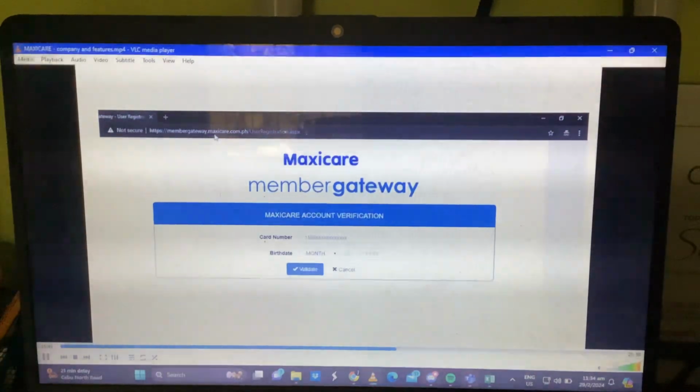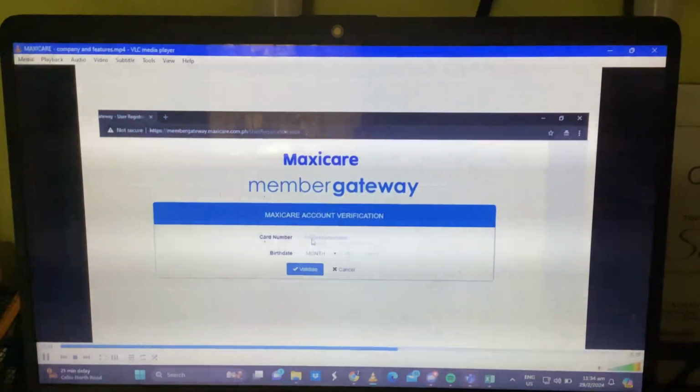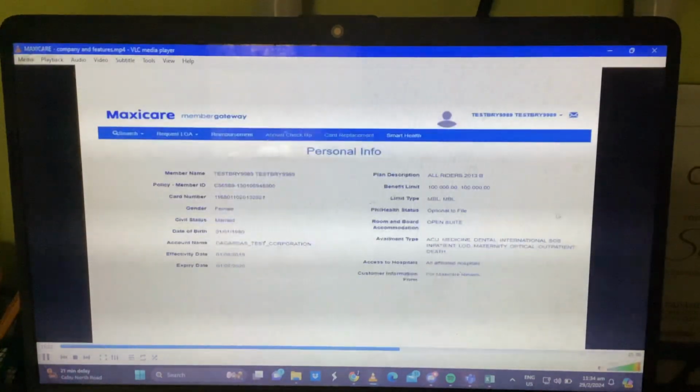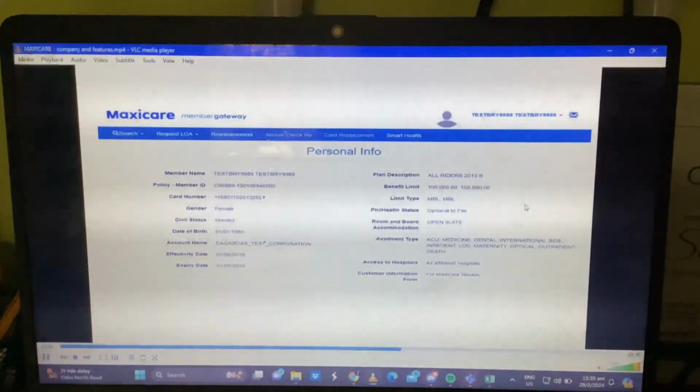Website, so membergateway.maxicare.com.ph. Then you'll just input your card number, which is stated in the physical card. Input your date of birth. And you can see your personal information. This is just a sample, guys.